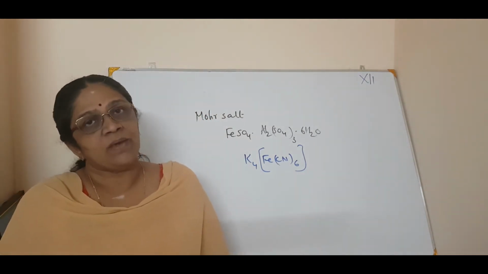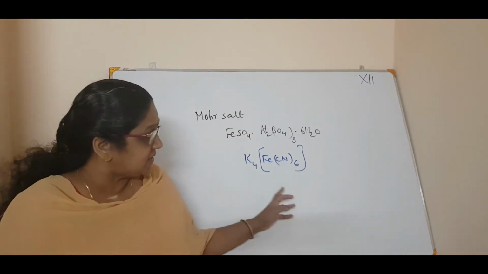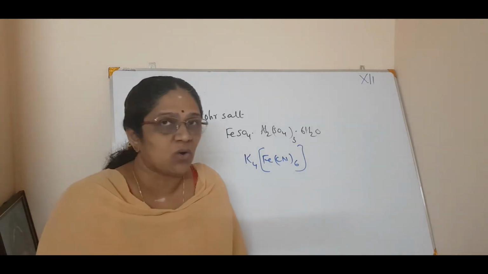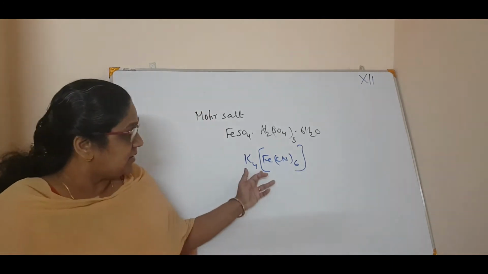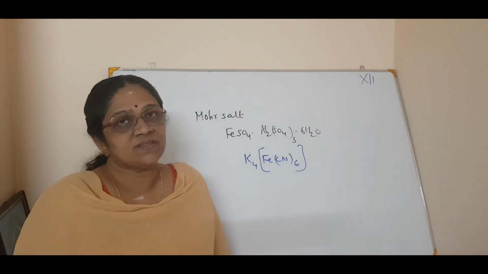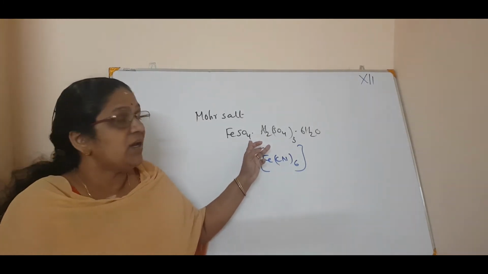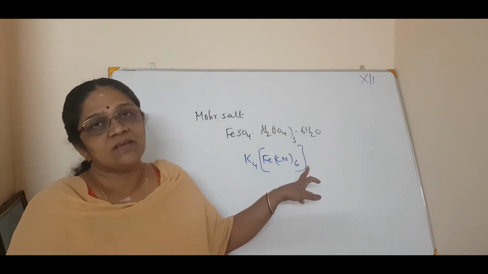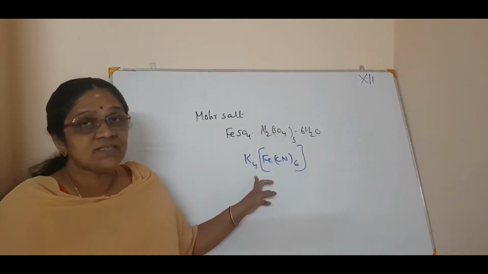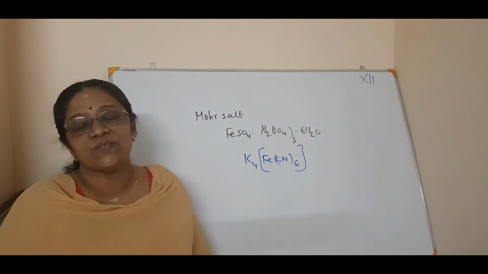That is the main difference. Whereas a complex, when dissolved in a suitable solvent, does not dissociate into ions. So that is the difference: a double salt will dissociate into its ions, whereas the complex does not dissociate into its ions.